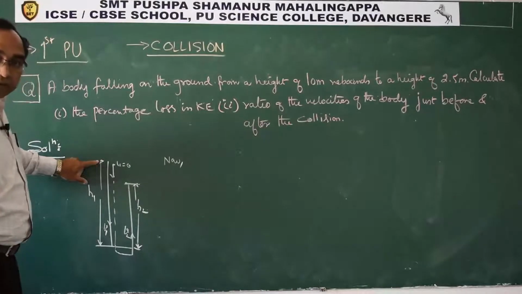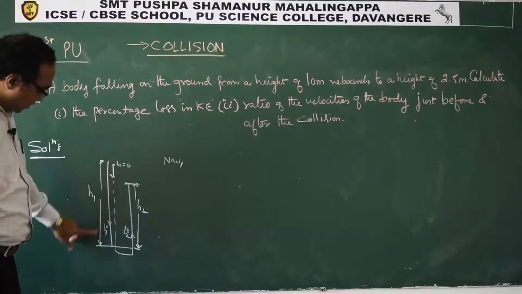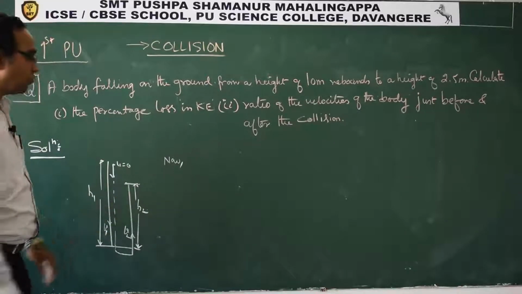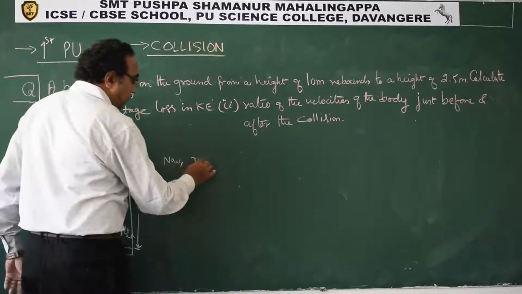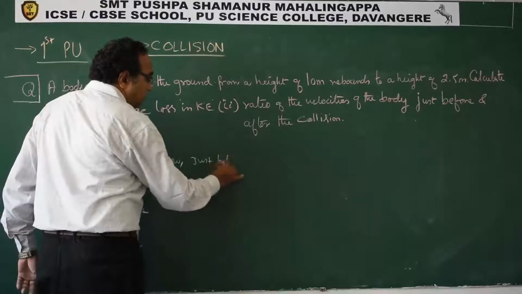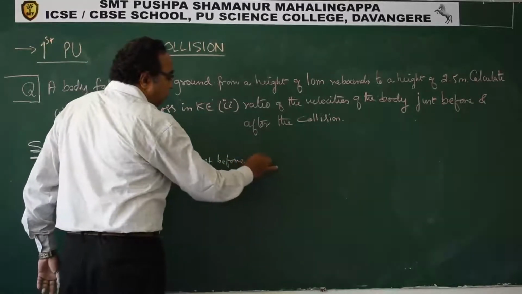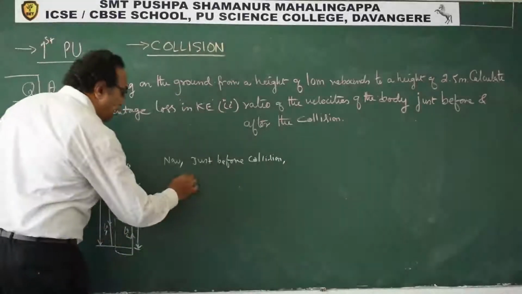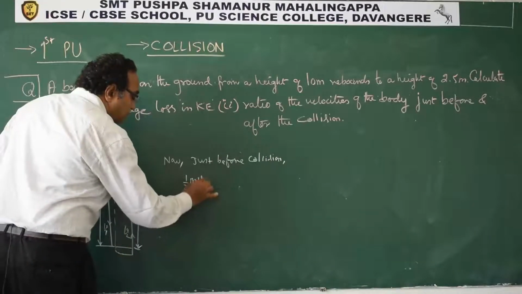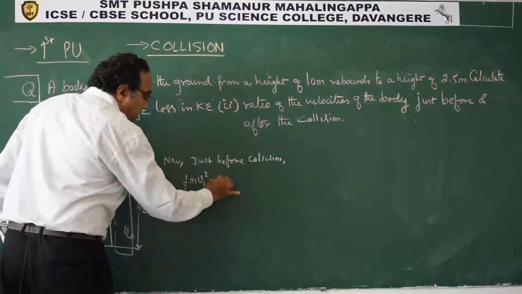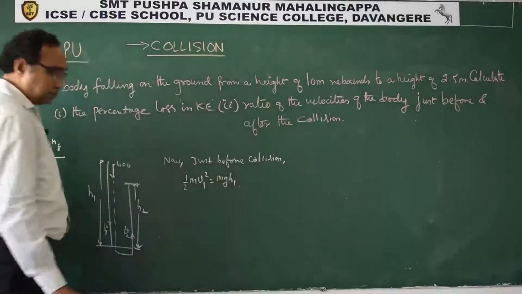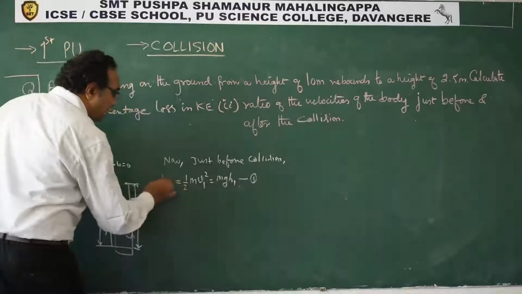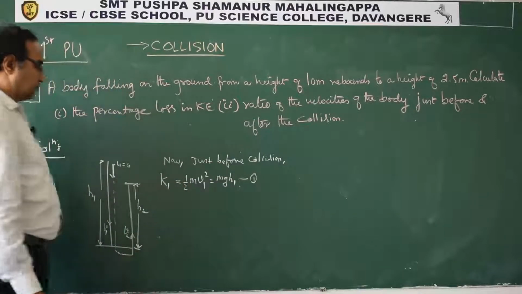Now, from here we can say loss in potential energy is gain in kinetic energy. This is the case just before collision. Just before collision, half m v1 square is mg h1. This is one equation we have. This can be called as K1.